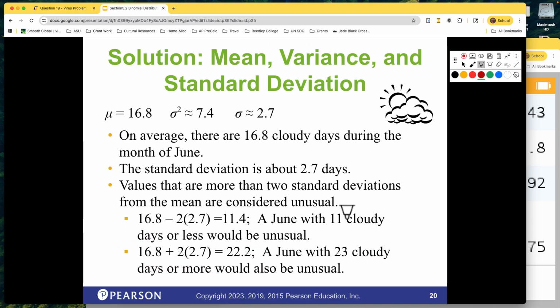That's what we got. And you could go through and notice they take 2 standard deviations below, and 2 standard deviations above. So anything less than 11 cloudy days would be unusual. Anything more than 23 cloudy days would also be unusual. And that's what we use statistics for, again, to find what's usual, what's not.